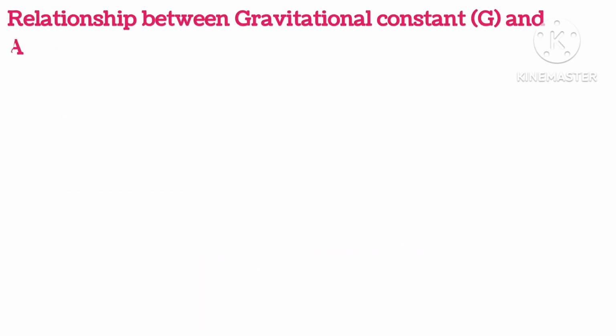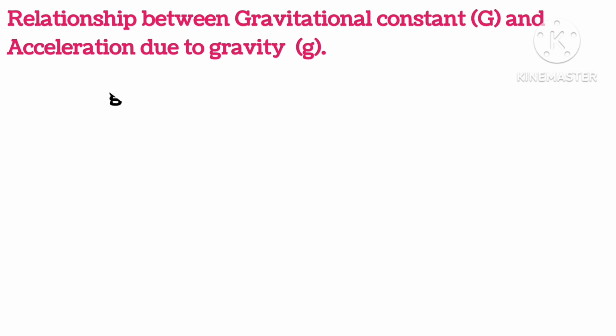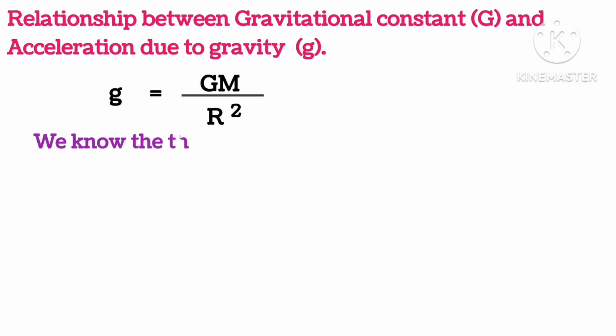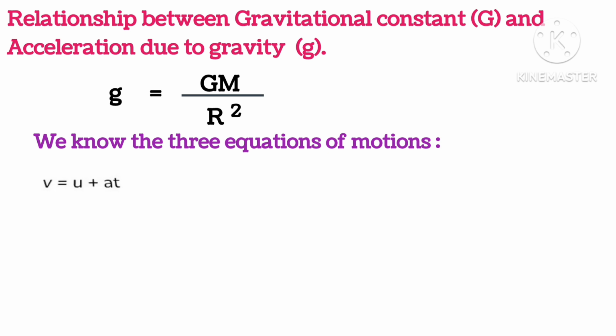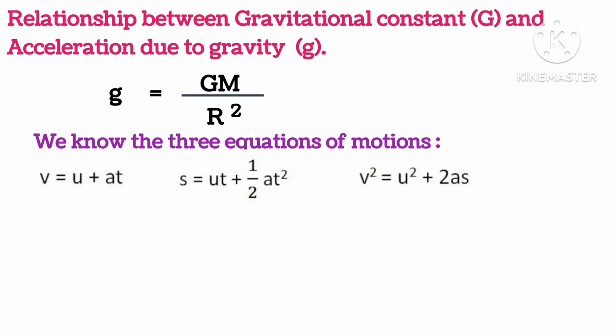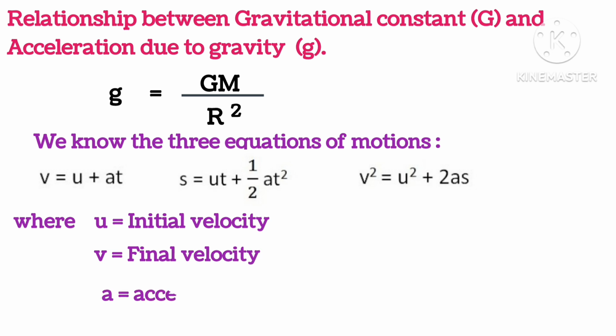Relation between gravitational constant and acceleration due to gravity. g is equal to capital G M upon r square. We know the three equations of motion. v is equal to u plus at, s is equal to ut plus half at square, and v square is equal to u square plus 2as. Here u is the initial velocity, v is the final velocity, a is the acceleration, t is the time, and s is the distance.